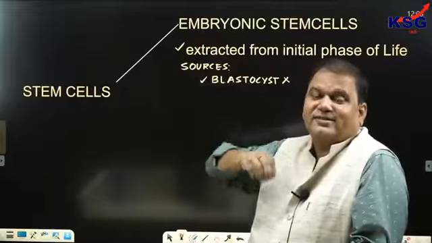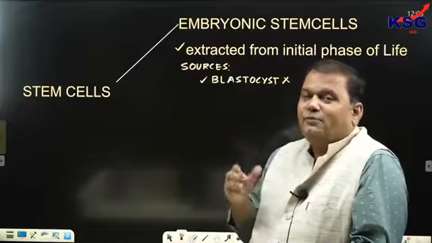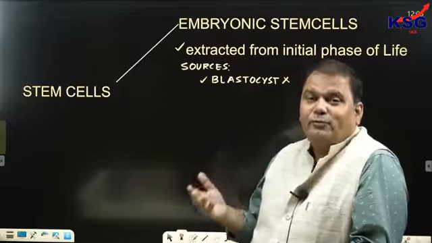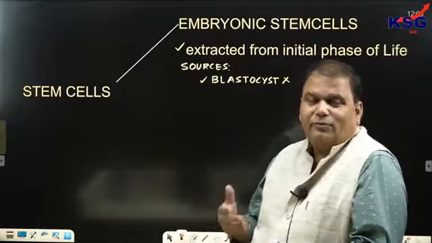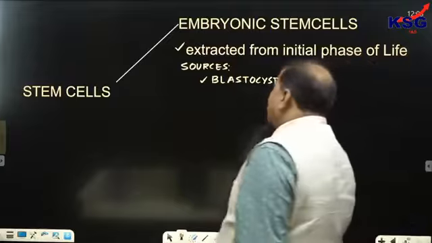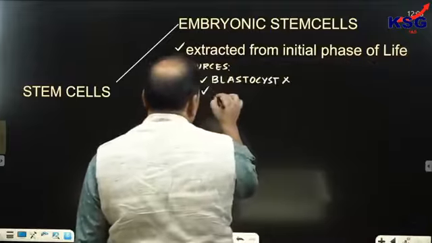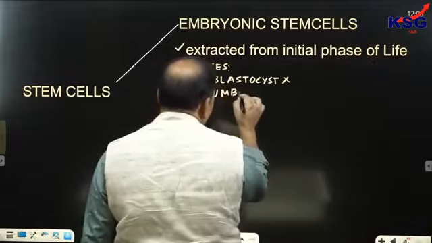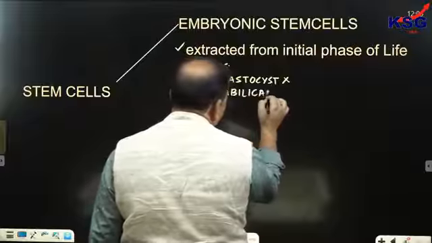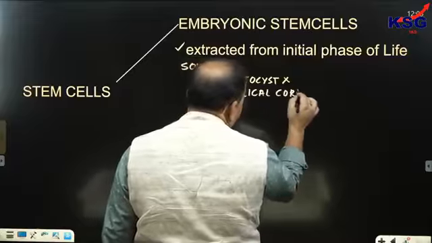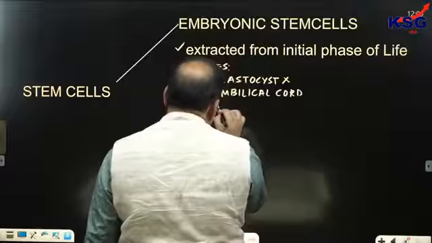So if we cannot extract embryonic stem cell from the blastocyst stage, from where would we be extracting? From here we would be extracting. So the sources also include the umbilical cord. The sources also include amniotic fluid.